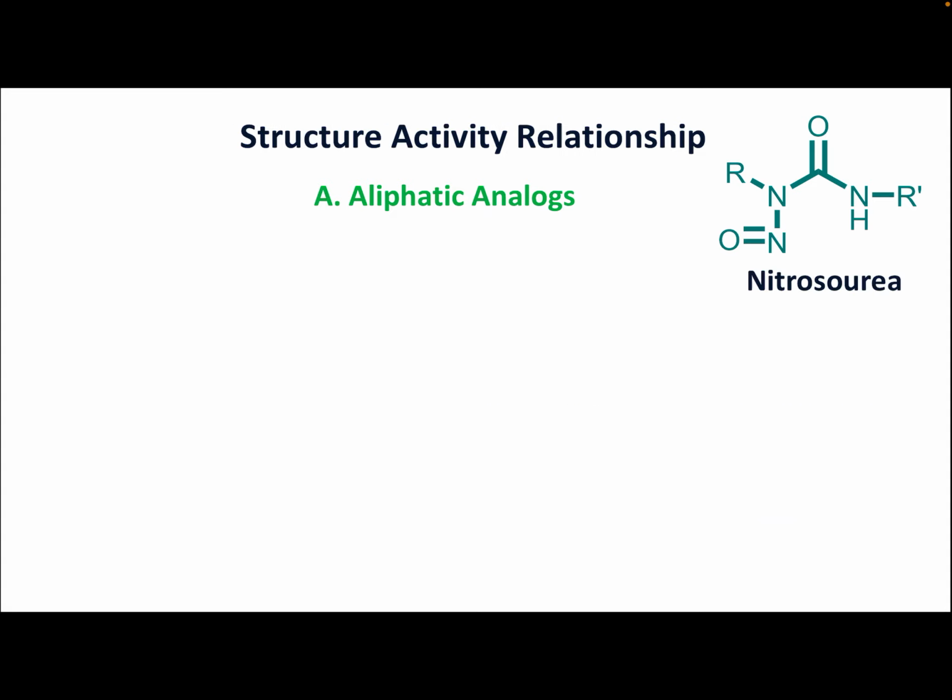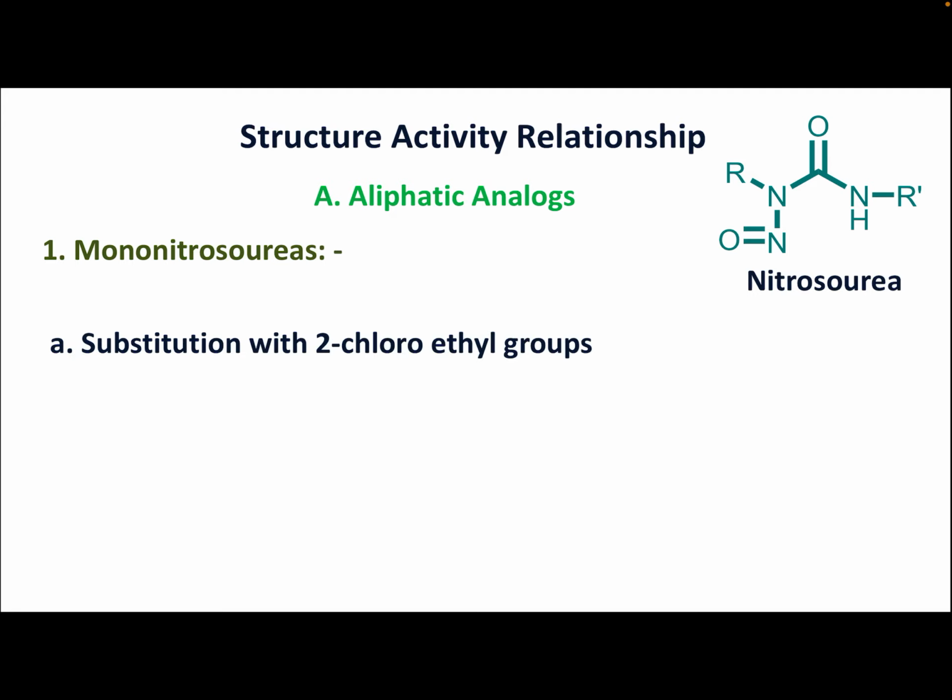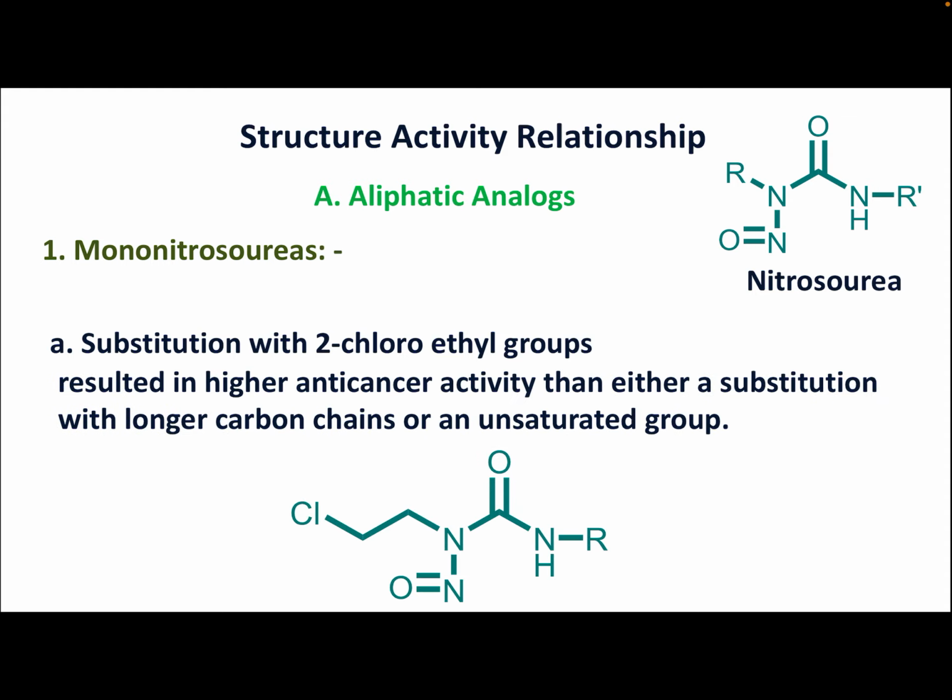Now let's see SAR. First, substitution with 2 chloroethyl groups in this R group resulted in higher anti-cancer activity than either a substitution with longer carbon chains or an unsaturated group. So it is best to substitute 2 chloroethyl groups in R position. If we substitute by other molecules such as longer carbon chain molecules or unsaturated groups, then it will not result in higher anti-cancer activity. Let's see next point.